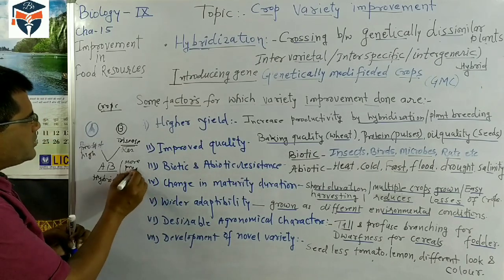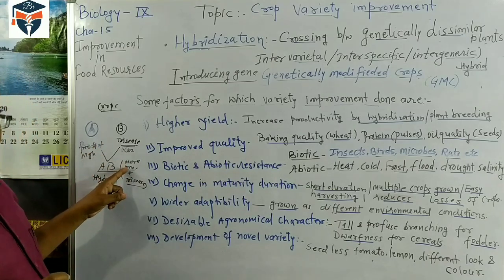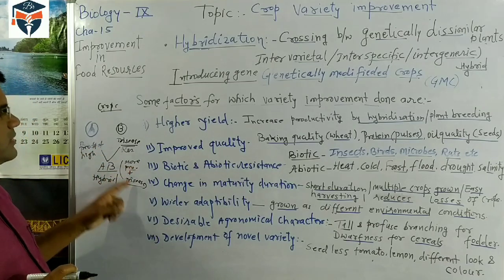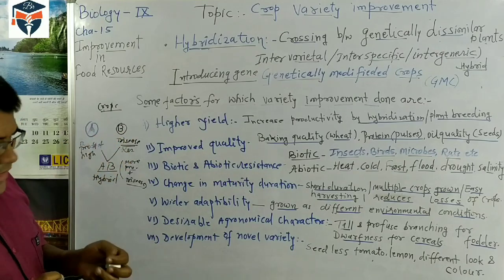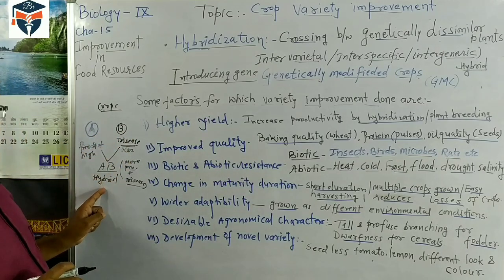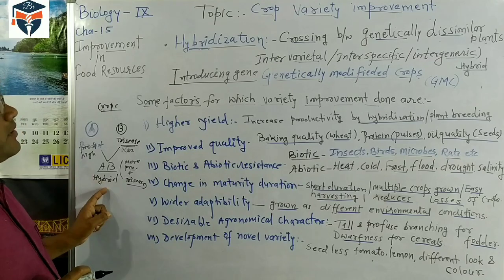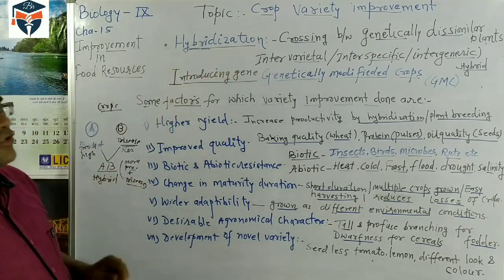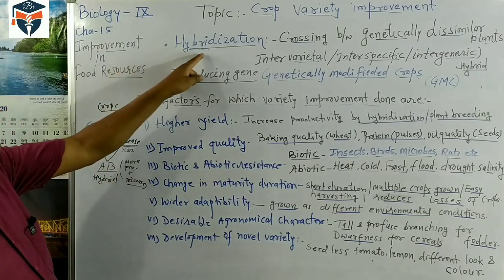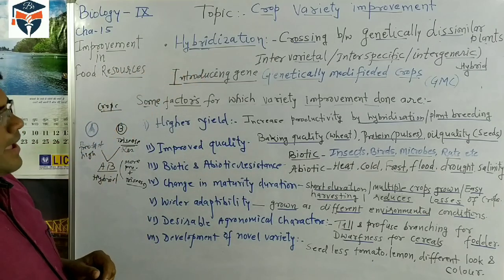So both characteristics are here. It means the characteristics of both parents came into this new variety, which is called the hybrid. The process of obtaining a hybrid is called hybridization.